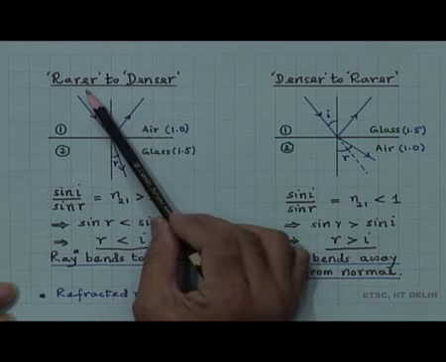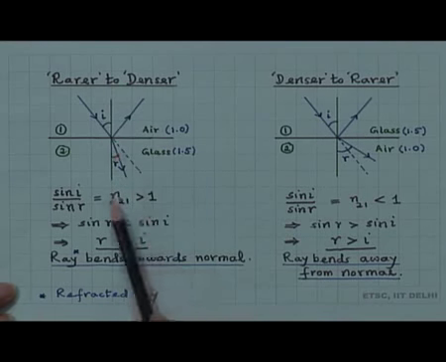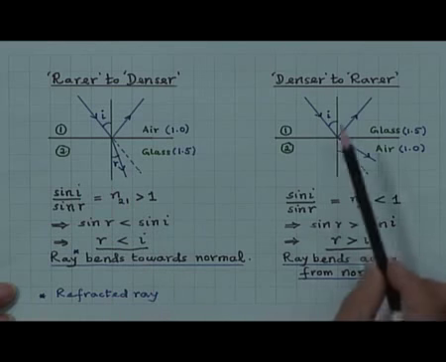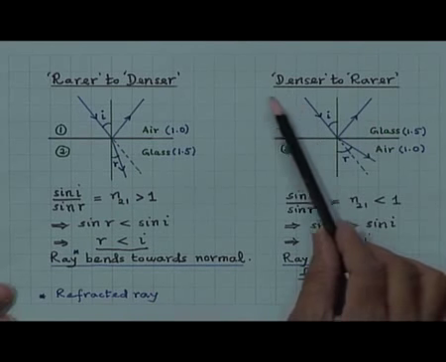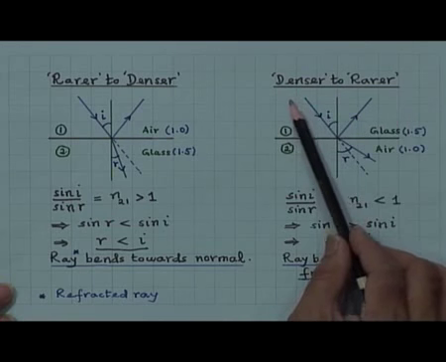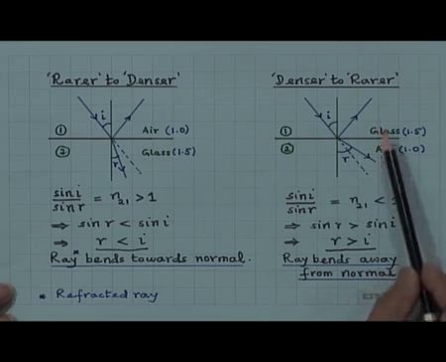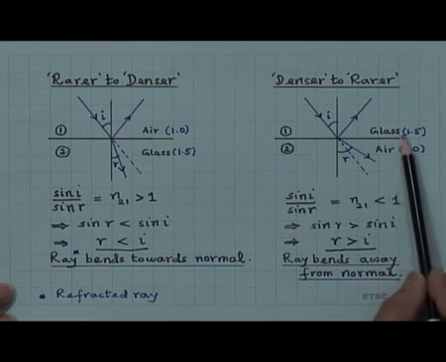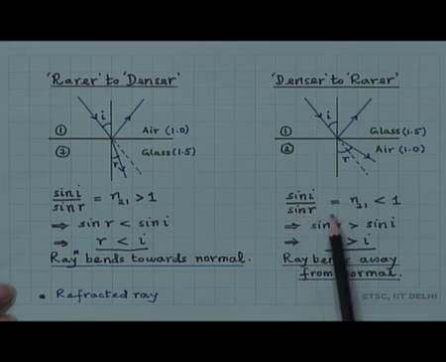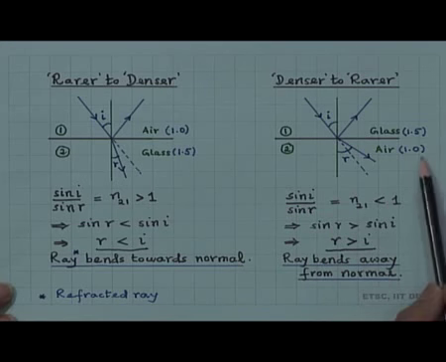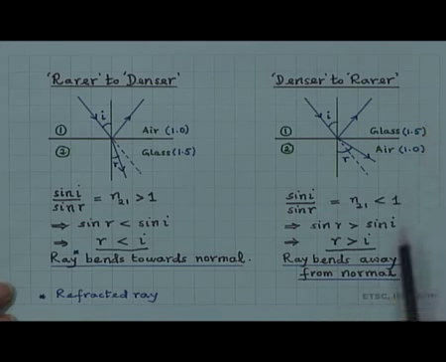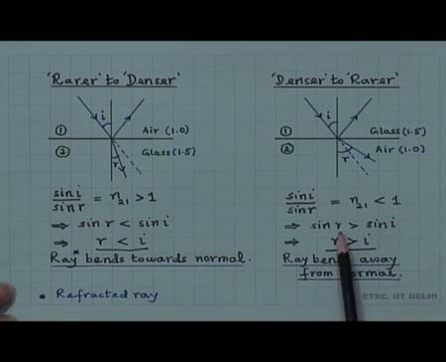When light enters from rarer to denser, light bends towards the normal, and when it is the reverse, that is when it enters from a denser medium to a rarer medium, for example, glass here and air here, this is the interface, then sin I by sin r is equal to n21, that is 1 by 1.5, which is less than 1, which implies sin r is greater than sin I and r is greater than I. In other words, the ray bends away from the normal.